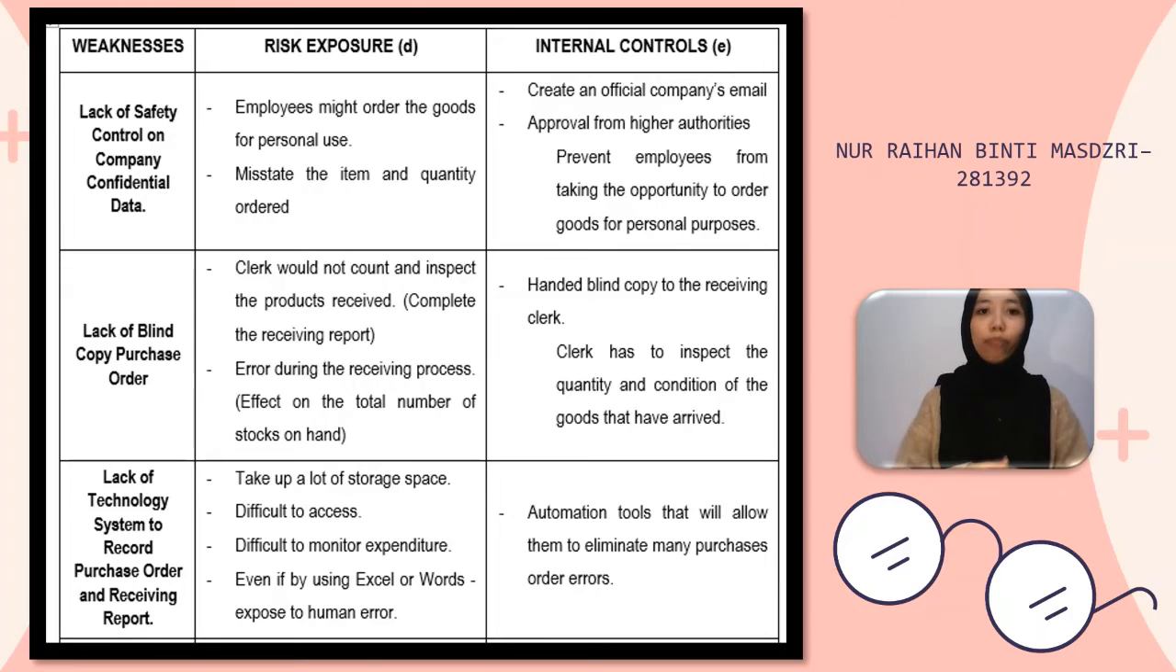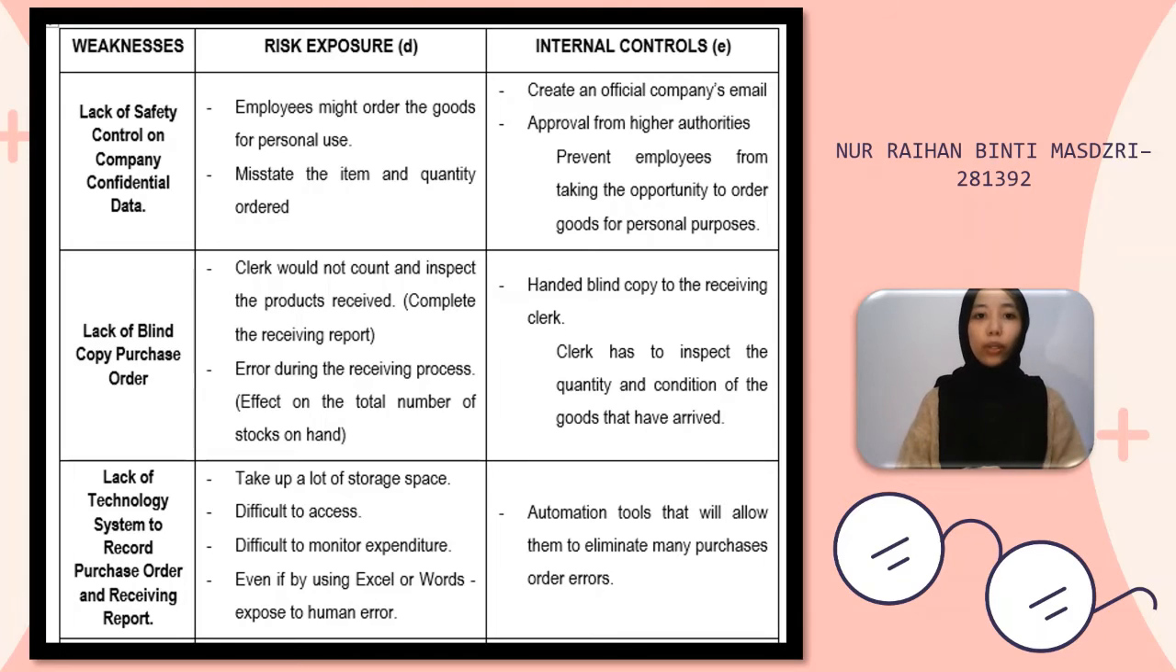Second, lack of blind copy purchase order. Receiving clerk will not count and inspect the products received before completing the receiving report. If there are errors during the receiving process, it might affect the total numbers of stocks on hand. A blind copy must be handed to the receiving clerk so that they must inspect the quantity and condition of the goods that have arrived.